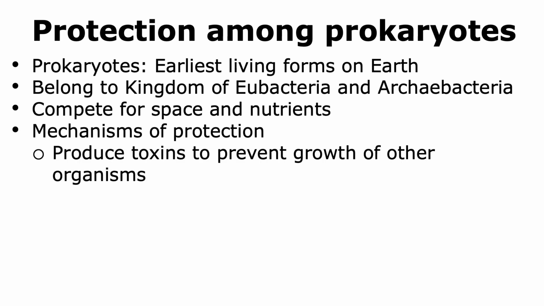These include the production of toxins to prevent the growth of other types of prokaryotes or even simpler eukaryotes. Additionally, prokaryotes can be infected by viruses, and thus they have mechanisms to protect themselves against viruses.